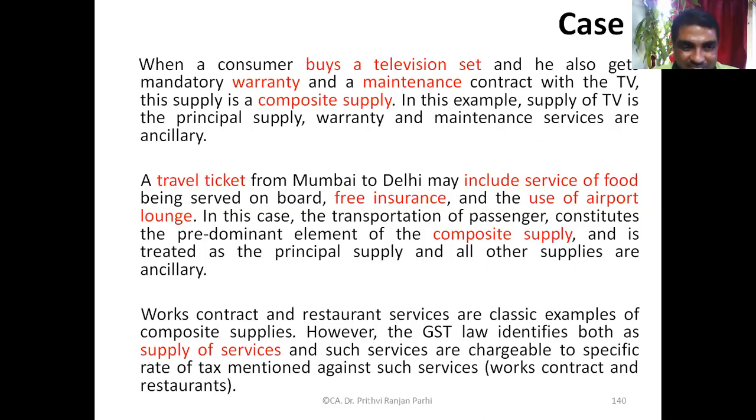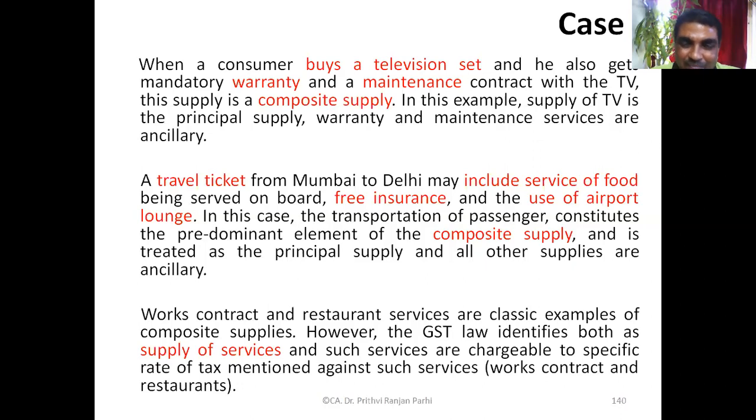Similarly, air ticket traveling cases. In that case also, many airlines provide services of food, maybe free insurance. All these services are provided, or they also collect some charges for use of the airport lounge, right? So all these are also composite supplies. What is the principal supply? The main travelling ticket cost. The travel ticket is the main thing, or the principal supply, along with all these other things as well.